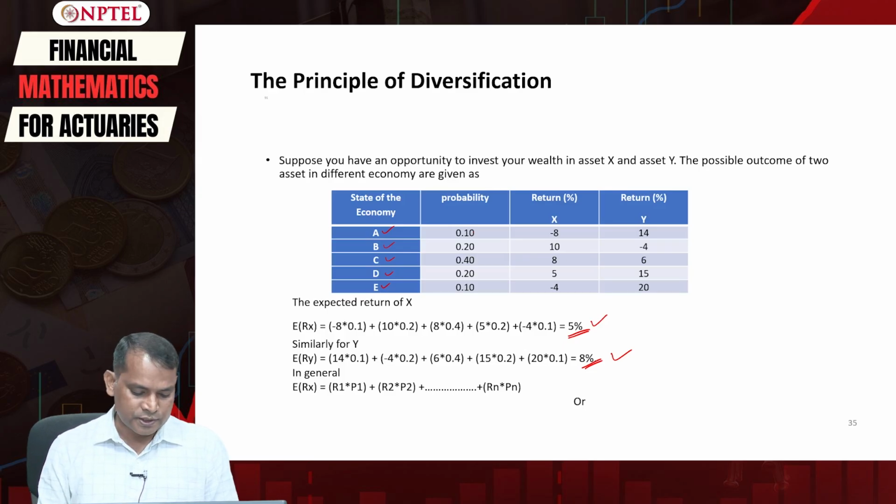In general, we can write the expected return as the probability times the expected return given the economy.